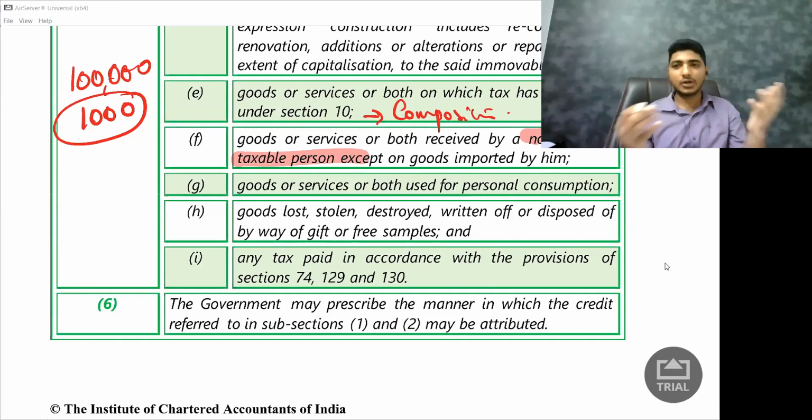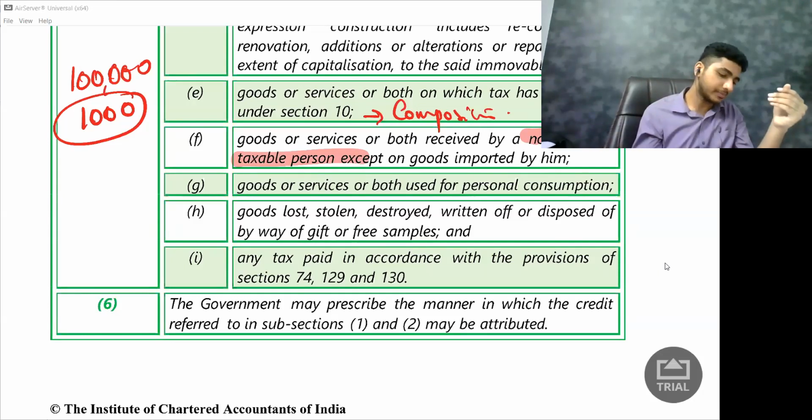So will I get credit for all the 3 air conditioners? Answer is no, because only if it is used for the purpose of my business, I'll get it. If it is used for personal consumption, I'll not get it. Okay, next.